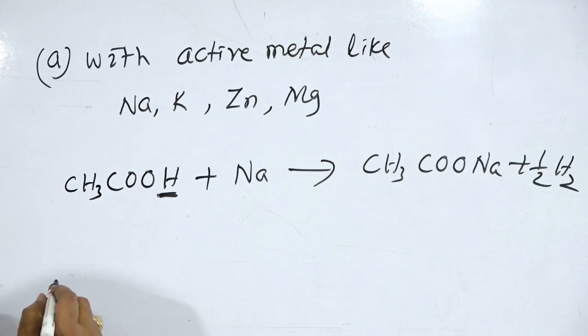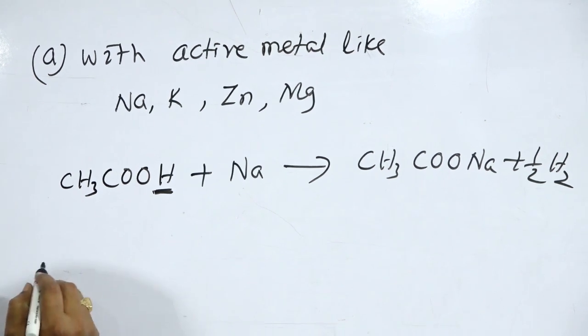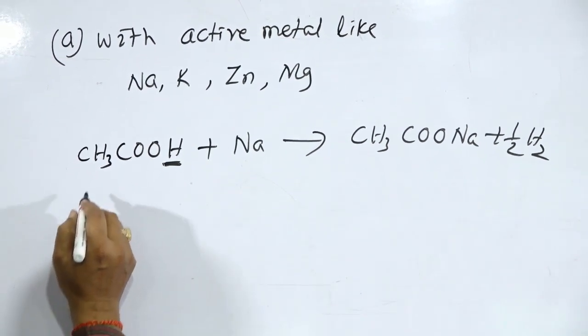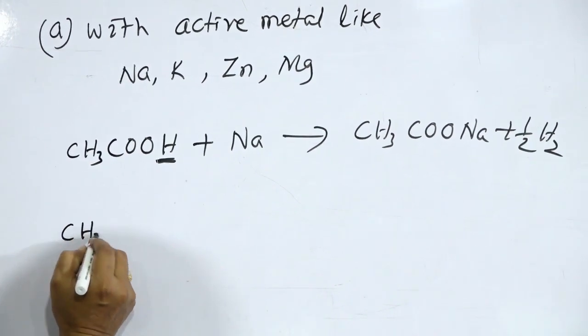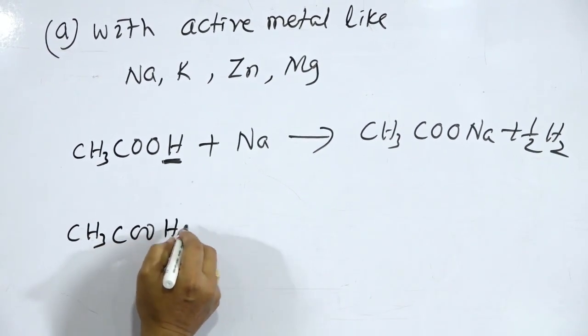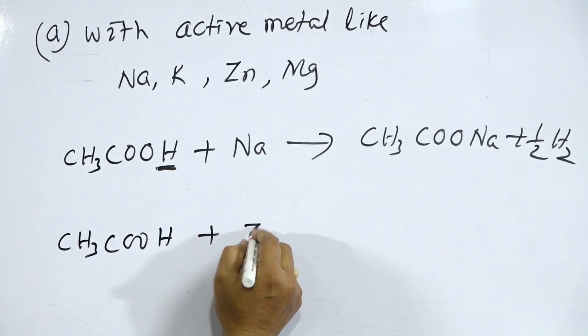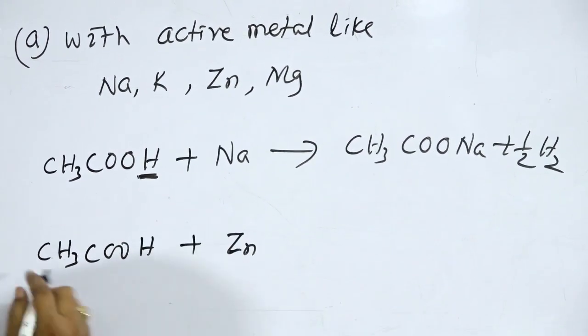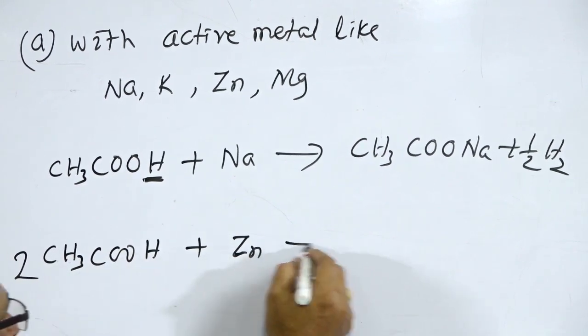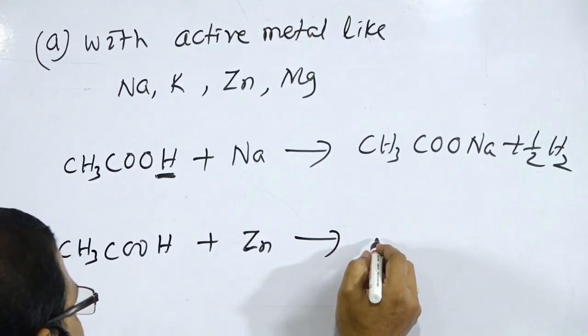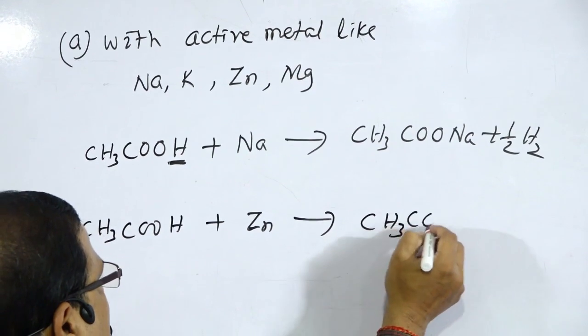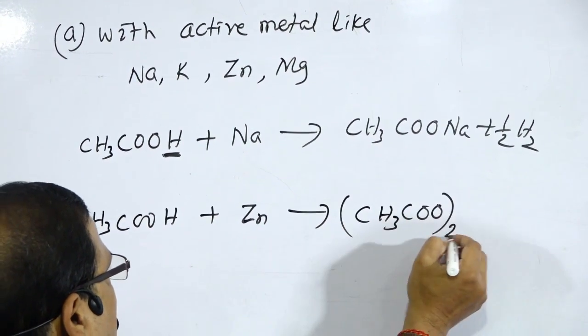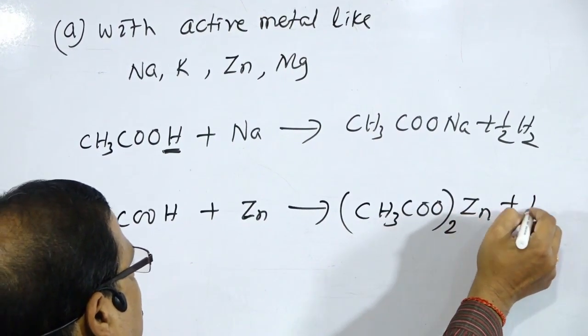In the same manner, if we take formic acid, acetic acid, benzoic acid, etc., that is CH3COOH plus zinc. Sodium is monovalent, and this is divalent. So two molecules of this give (CH3COO) whole 2 Zn plus H2.